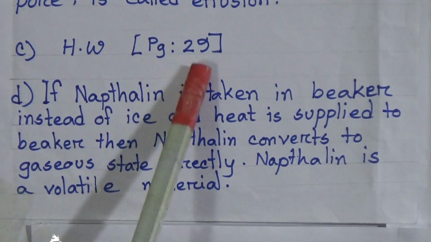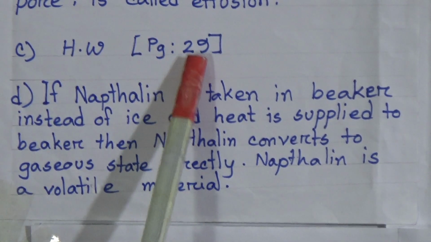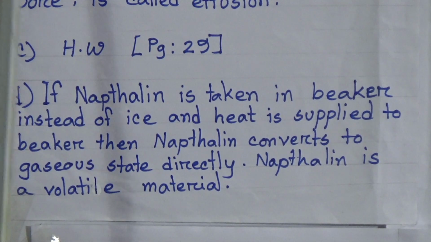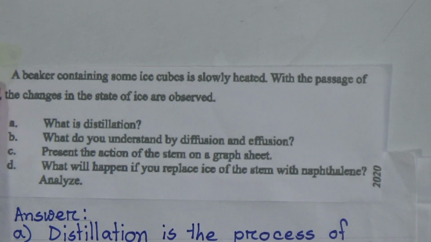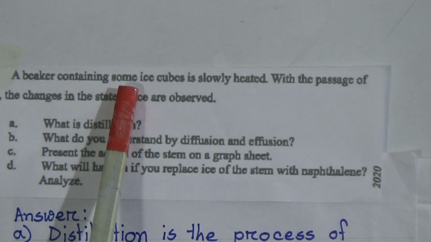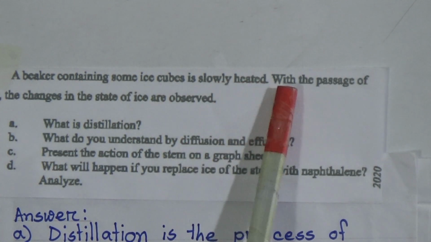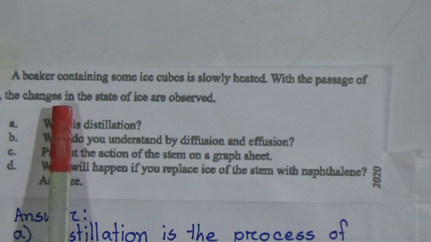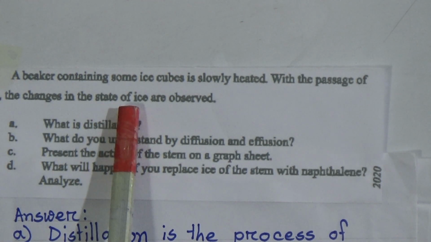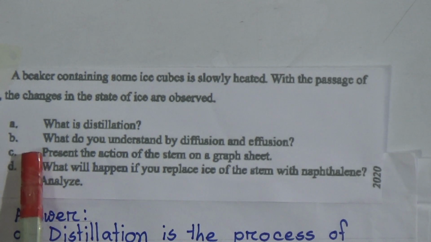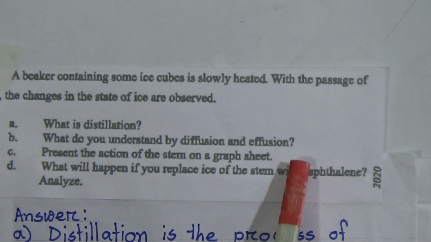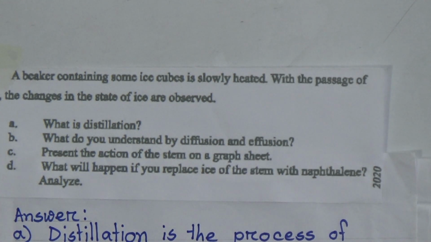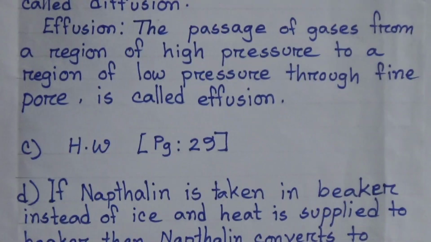And dear students, question C is your homework for today. Now I will discuss the answer to this question. Come to question C. Here for this we need the stem. A beaker containing some ice cubes is slowly heated. With the passage of time, the changes in the state of ice are observed. And question C is, present the action of the stem on a graph sheet. And this question answer you will get in your book. And this is your question answer.